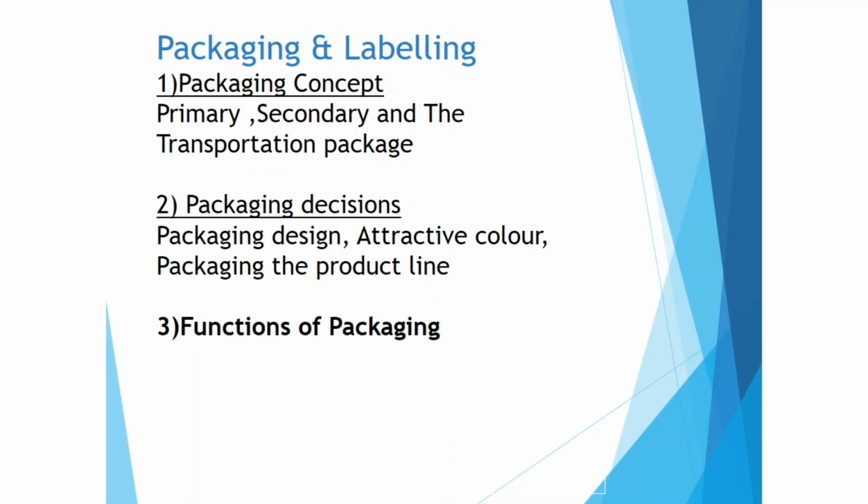Then the next is packaging and labeling. Under packaging, there is the packaging concept, in other words, levels of packaging. There are 3 levels: primary, secondary and transportation. So do it nicely, as there are chances of direct questions on this topic. Packaging decisions: 3 factors are there: packaging design, attractive color, and packaging the product line. Just go through this. Functions of packaging are also to be done.